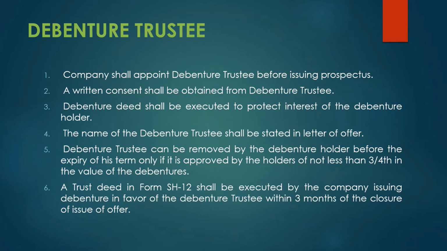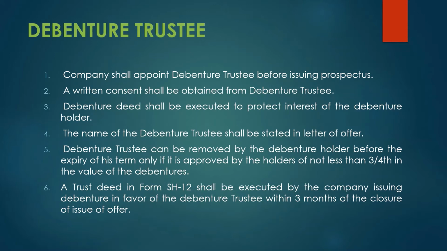Now, obviously, after he is appointed by the company, if any problem arises between the debenture trustee and the debenture holders, the debenture trustee can be removed from his position. But one condition applies: the debenture trustee can be removed by the debenture holders only, not by the company, even before the expiry of his term, only if it is approved by holders of not less than 3/4 in value of the debentures.